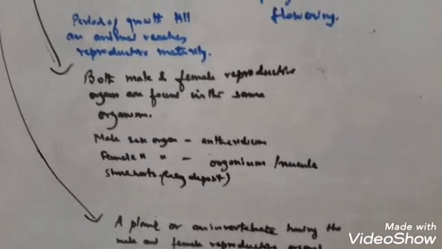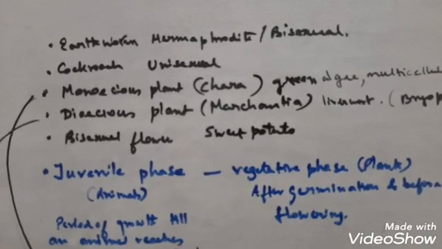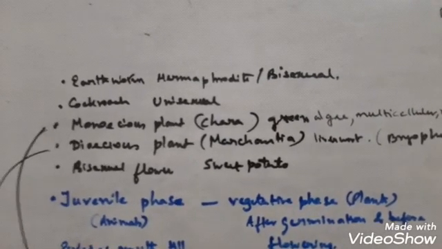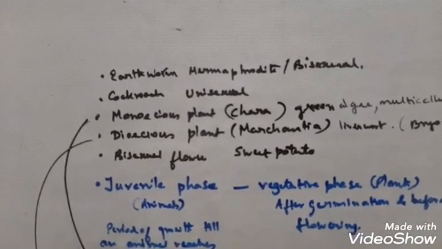Next comes an example of a bisexual flower. Bisexual flower, you very well know about hibiscus. Hibiscus, that is China rose in colloquial language. Even sweet potato has bisexual flowers.